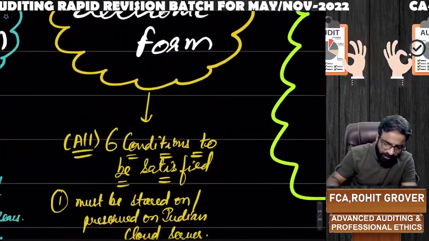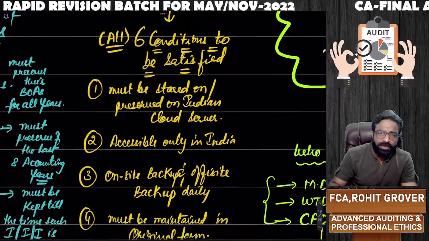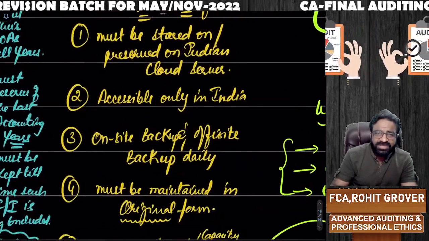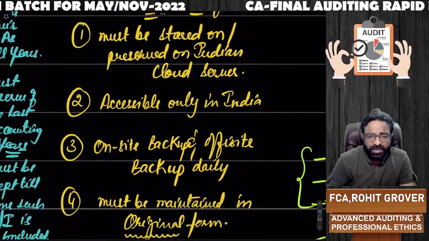Sir, what if the books of accounts are required to be maintained in electronic form? Remember, if you want to prepare the books of accounts in electronic form, there are 6 conditions required to be satisfied. Sir, how many conditions? 6 conditions required to be satisfied.